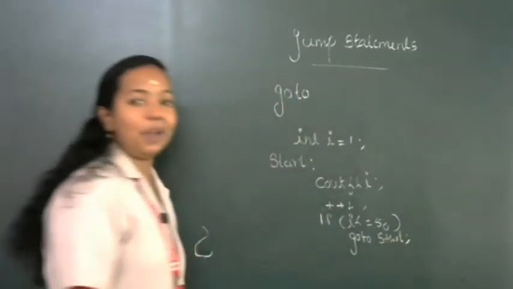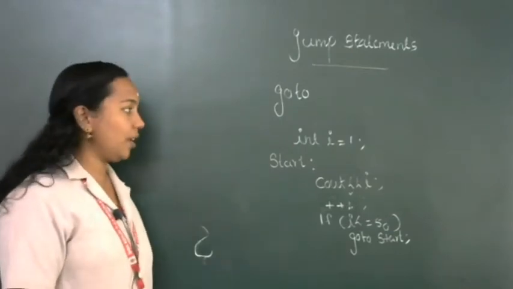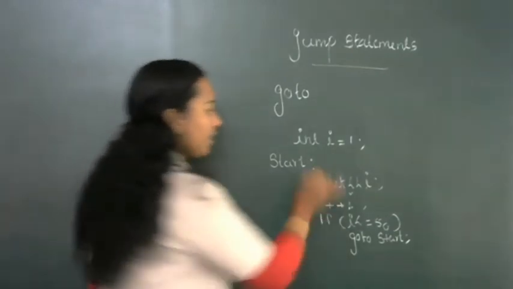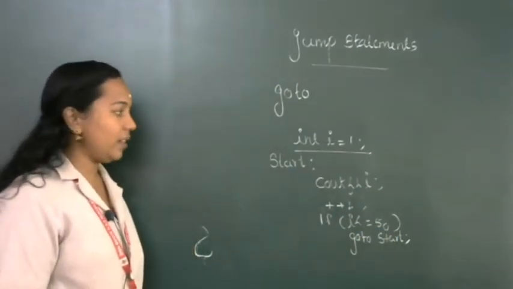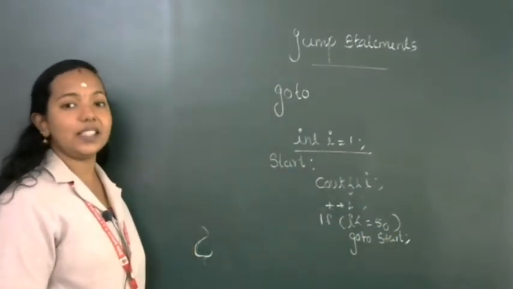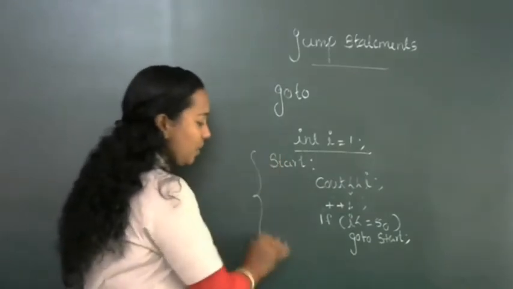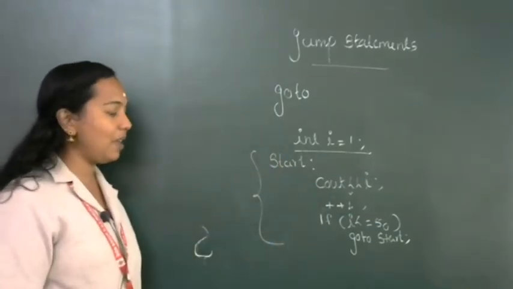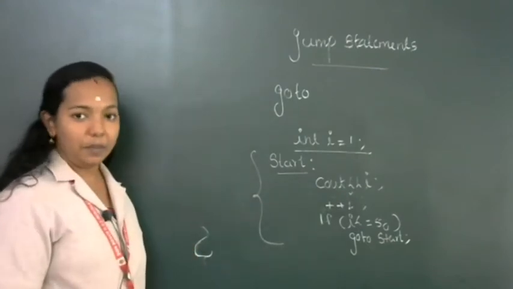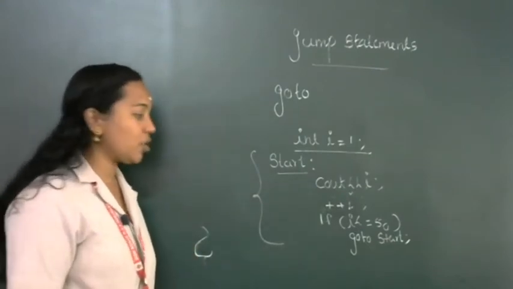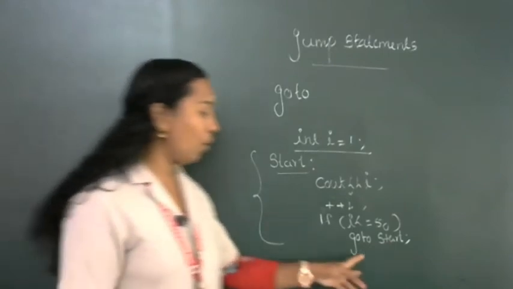Okay, this is same as an iteration statement. So here first one, what is this? Initialization statement, i equal to 1. The next line is start. That means this section belongs to the label, or for naming this we are using this start. Then first we are printing the i, then after the incrementation, if the condition is true, go to start.